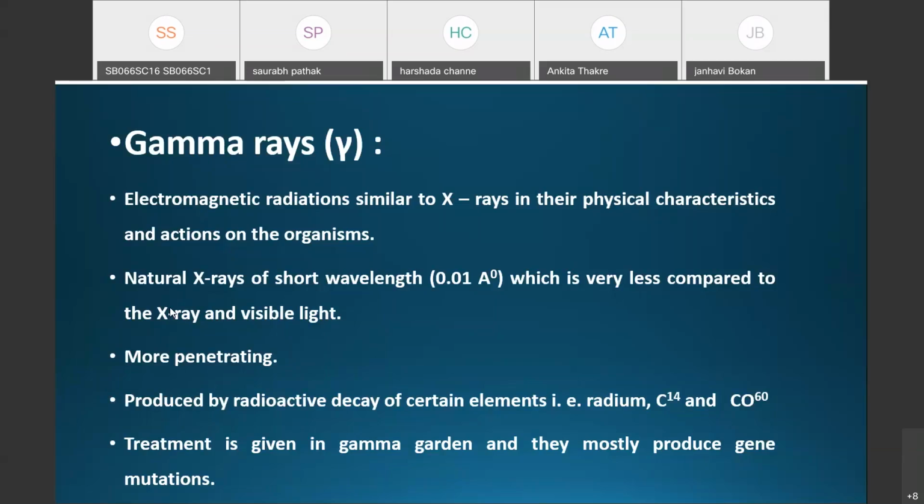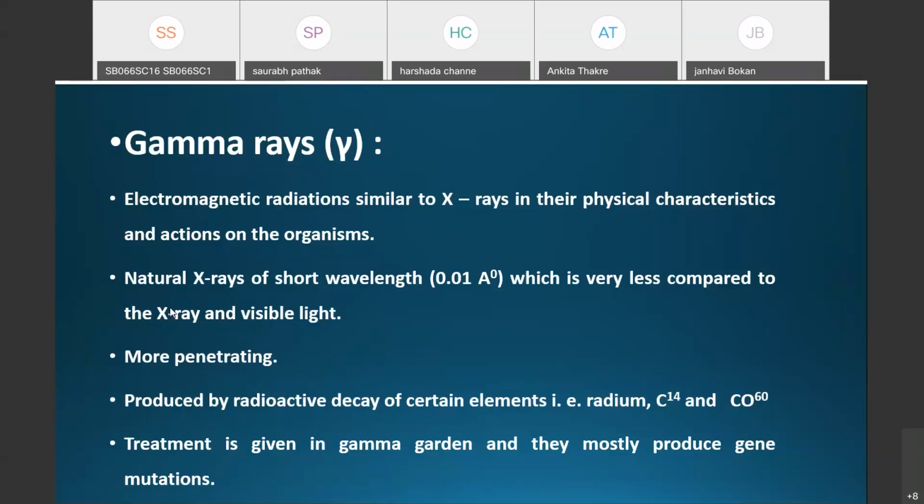They have a much shorter wavelength compared with X-rays. The wavelength of the gamma ray is 0.01 angstrom, which is very small compared to X-rays and visible light.